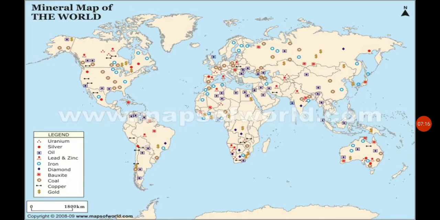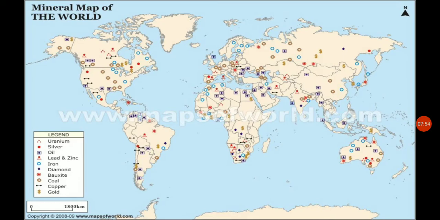So let's start with Europe. You can see in this world map of minerals, it shows silver, lead and zinc, iron, diamond, bauxite, coal, copper and gold. You can see how the features are being described, which area has a rich amount of oil, which area has iron. You can see a simple circle. In India also a small blue circle is there. In Europe also you can see many parts. In the Asian part there are more minerals.